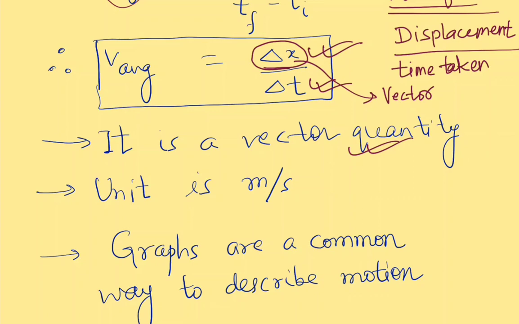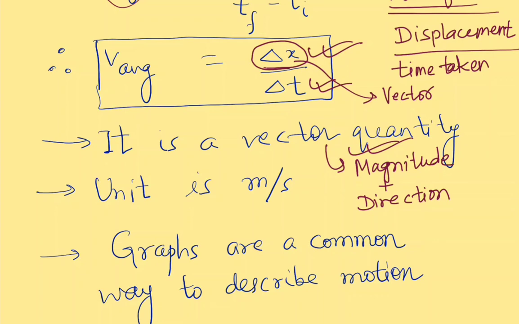That means in order to completely specify the vector, we need to find out its magnitude as well as the direction in which the particle is moving.